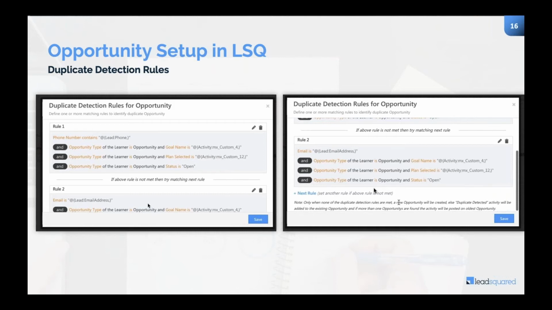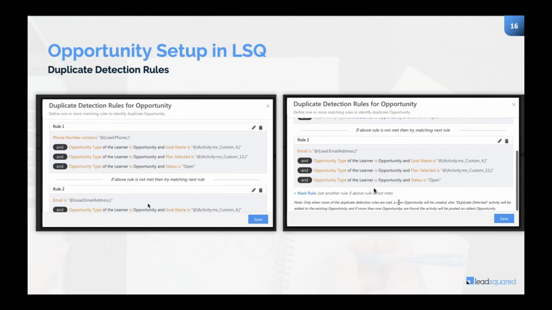Now the question is, what happens if we find a duplicate? Do we go and update the opportunity? Do we just reject it? What do we do? So we have also left this option for you, however you want to configure. Let's say your use case is, whenever you find a duplicate, you would like to update a counter saying interest shown plus one. In this case, whenever a duplicate is detected, the system will always add an activity as duplicate detected, which I will show you in a video a while from now.